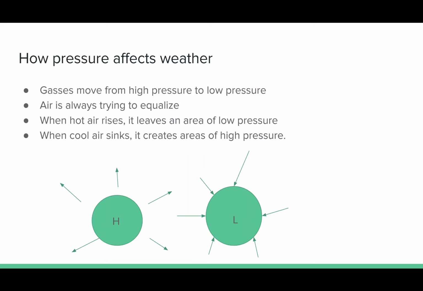And the other thing to note with this is when hot air rises, it leaves an area of low pressure. It's moving from that space and they need something to fill it in, so it creates low pressure. When cold air sinks, it creates high pressure. That sinking air packs in the air and it becomes very, very dense. Very, very high pressure. As you can see from this diagram here.